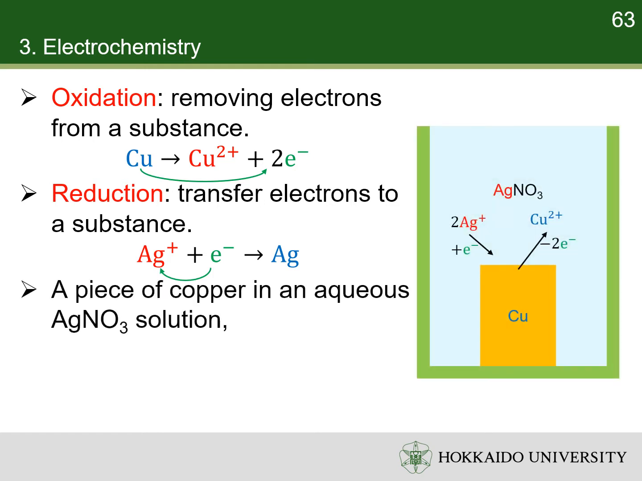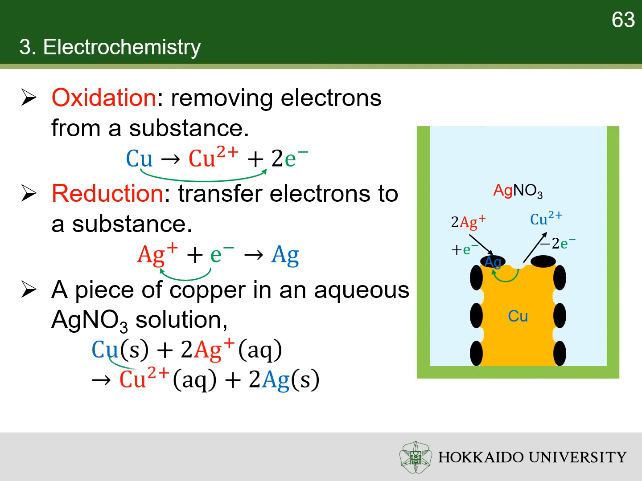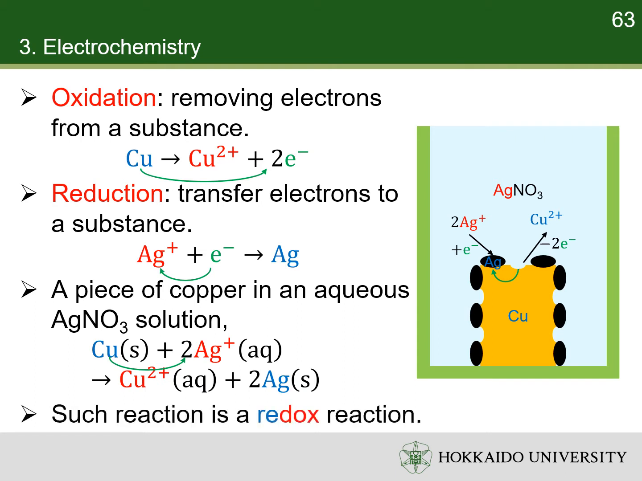When a piece of copper is immersed in an aqueous solution of silver nitrate, electrons transfer spontaneously from the copper atoms to the silver ions. That is, copper is oxidized by silver ion, while silver ion is reduced by copper. Such paired oxidation-reduction reaction is called a redox reaction.